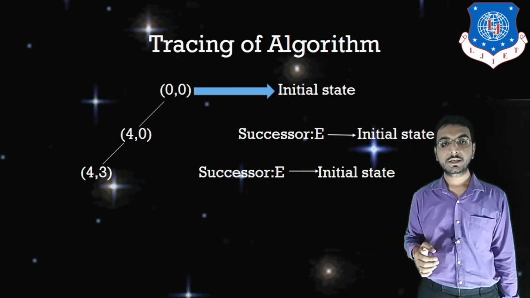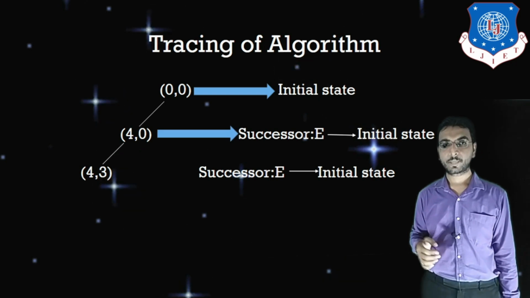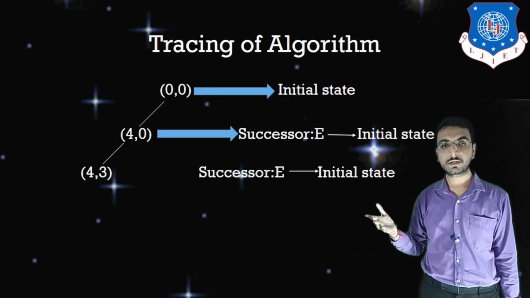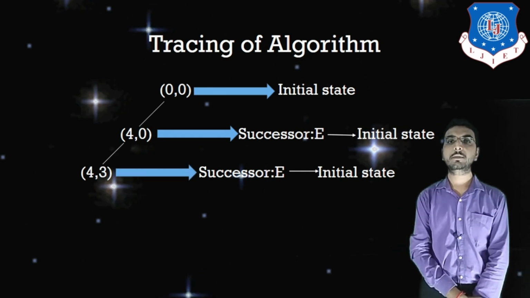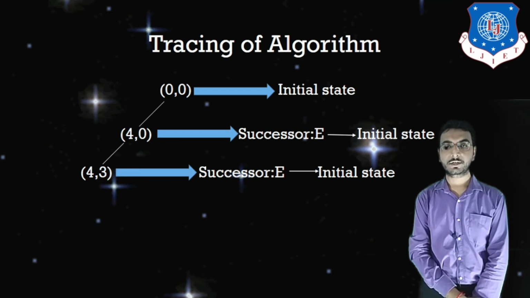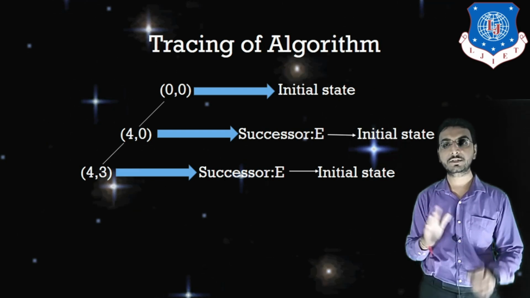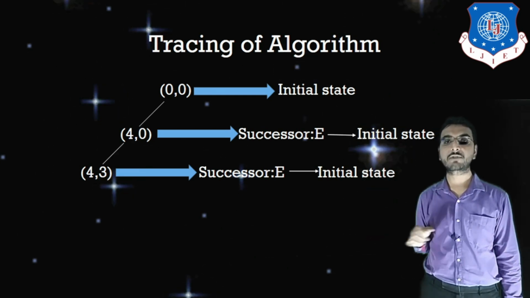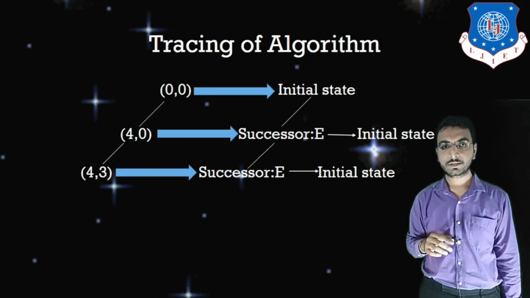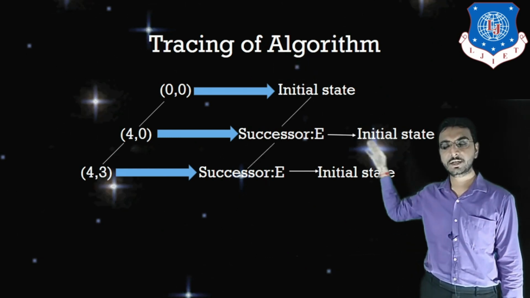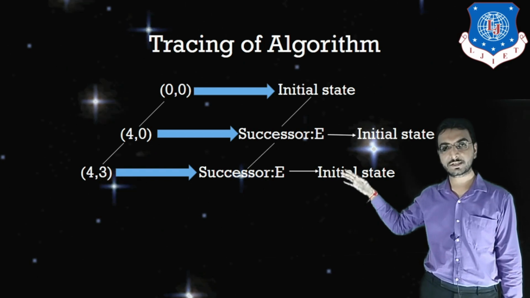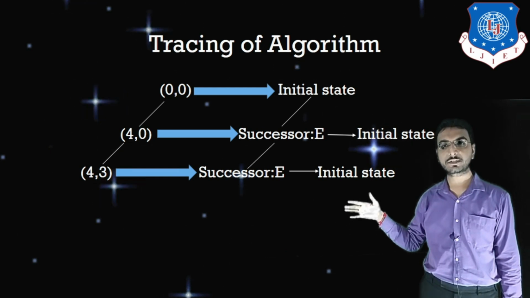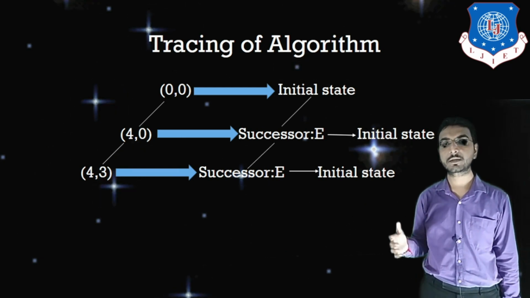So 0, 0 is my initial state, 4, 0 will be considered as my initial state in the next recursion, and after that 4, 3 will be considered as my next state. That means the initial state for the current recursion, right? So this is the tracing of the algorithm. From the initial state I have reached this successor, which will be considered as the initial state further. From this initial state I have reached this successor, which will be considered as the initial state for further proceeding.